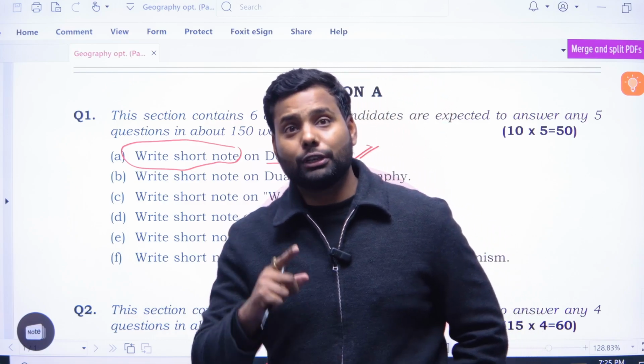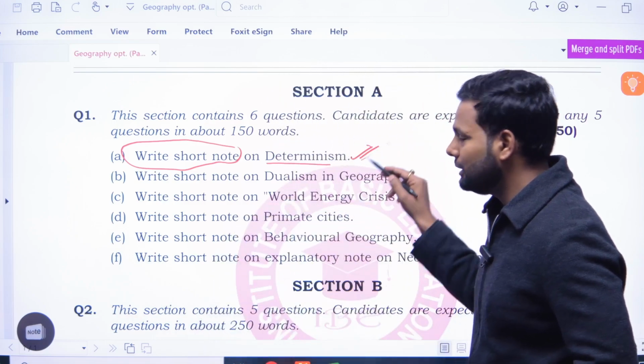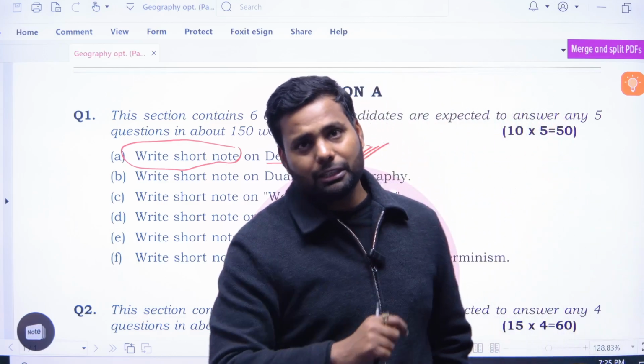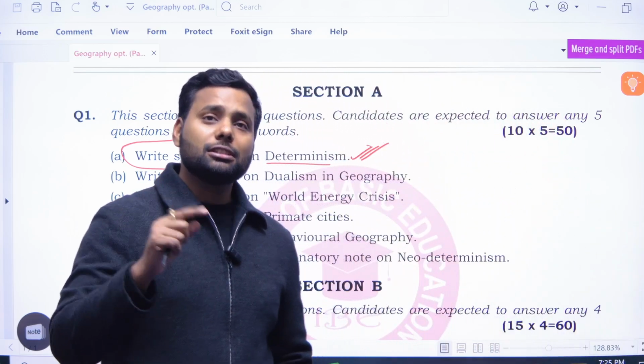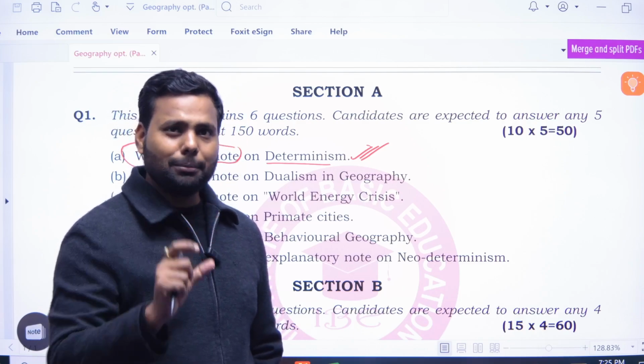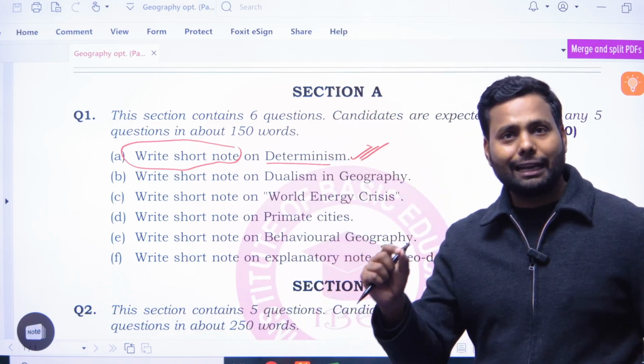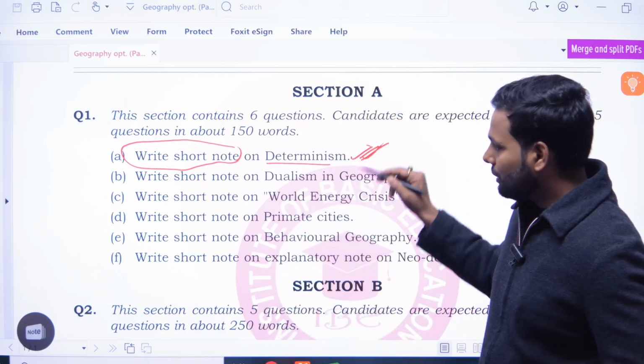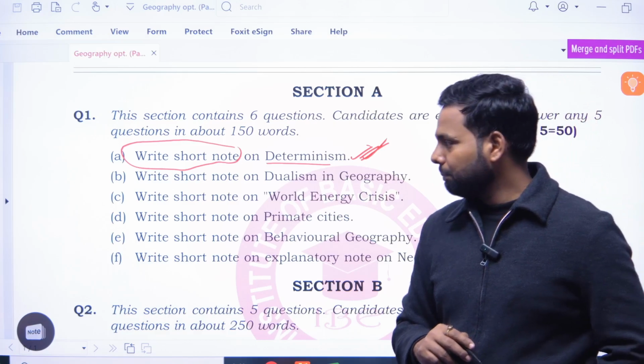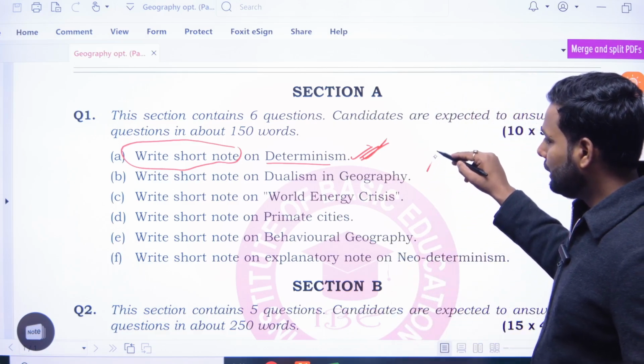Are you able to understand? So it is called determinism. Within determinism, nature is supreme and man is a slave of nature. So this is the type of structure and approach you should follow whenever you are writing about determinism. Okay, we are moving further.